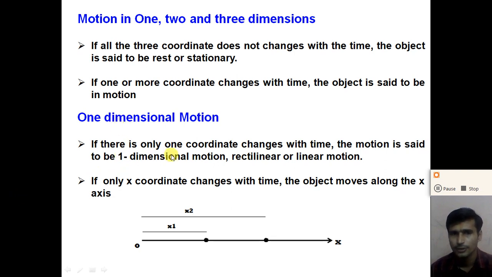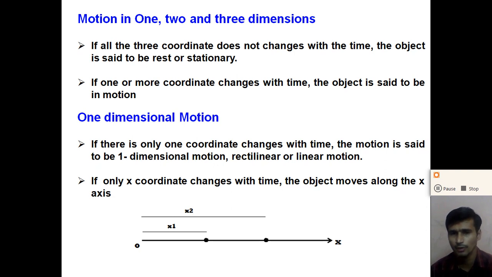If only one coordinate changes with time, the motion is said to be one dimensional motion, rectilinear motion or linear motion, or we can say motion in a straight line, right?